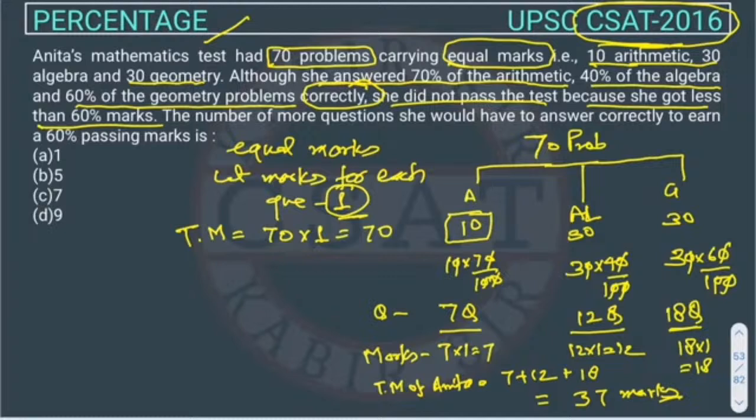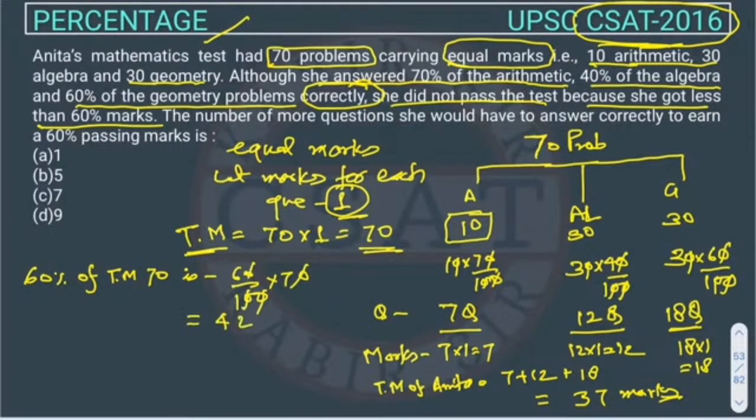And the maximum marks, or the total marks in the exam, is 70. So she didn't get the 60% marks. The 60% of total marks is 60 upon 100 into 70. This 0 will cancel this 0, this 0 will cancel this 0. So 42. The 60% marks is 42, but she got 37. So how many marks are less than the 60% marks? 42 marks minus 37 marks is equal to 5 marks.